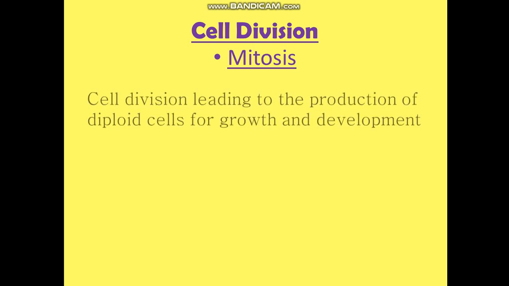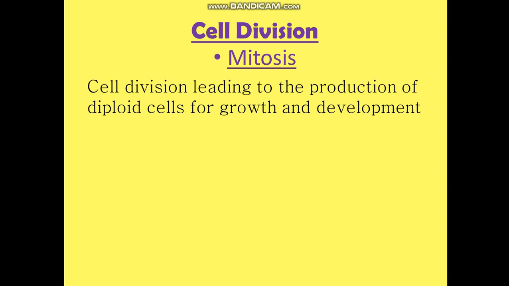Clear? So coming to the definition, mitosis is cell division leading to the production of diploid cells for growth and development. If you remember the reasons I told you for which the cell needs to divide, the first was growth, then replacement, then repair.